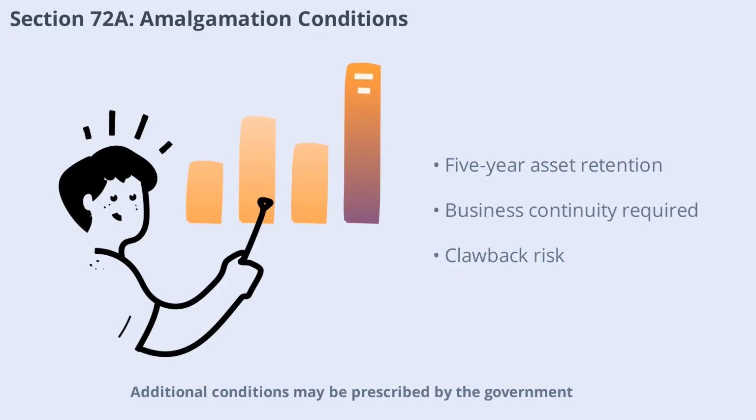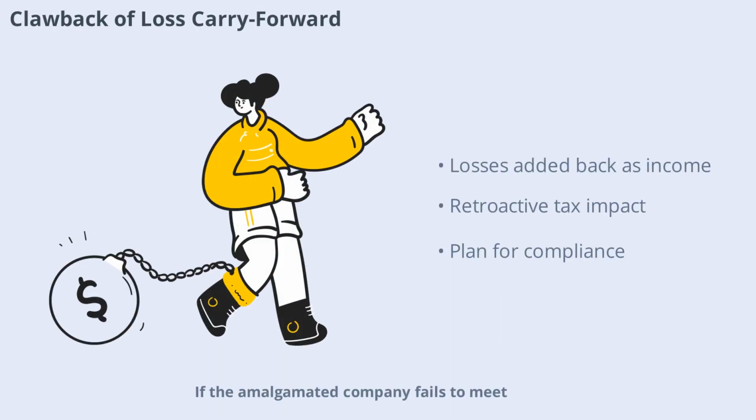Additional conditions may be prescribed by the government, such as maintaining employment levels. Failure to meet these conditions can trigger a clawback of the tax benefit. If the amalgamated company fails to meet the 5-year asset retention or business continuity conditions, any previously set-off losses are added back as income in the year of default. This retroactive clawback can have significant financial implications, so careful planning and compliance are essential throughout the post-merger period.